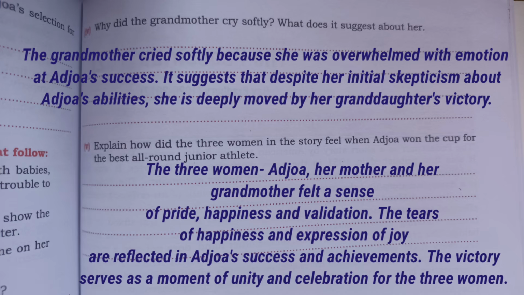The last one, explain how the three women in the story felt when Adjawa won the cup for the best all-round junior athlete. So the answer will be, the three women, Adjawa, her mother and her grandmother, felt a sense of pride, happiness and validation. The tears of joy and expressions of joy reflect Adjawa's success and achievements. The victory serves as a moment of unity and celebration for the three women.